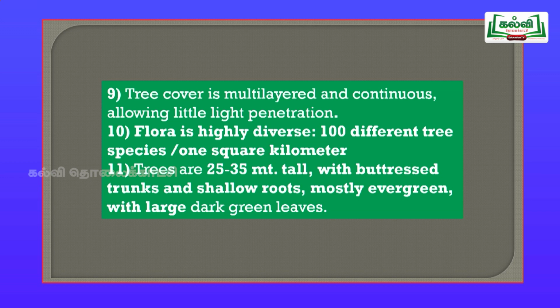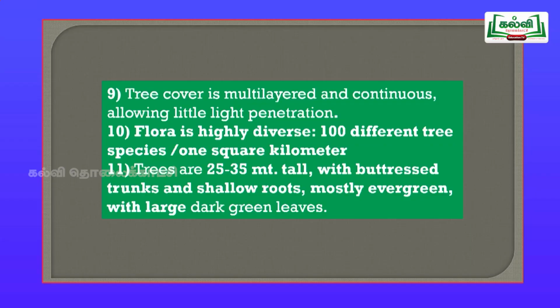So, what will happen, since it is of many layers, the rainfall does not reach the ground very fast. It will reach the ground very slowly because it has to pass through all the layers and come down. Even light is very less. So, the organisms at the ground, that is small plants or herbs, receive very less light when compared to the upper tree layers.